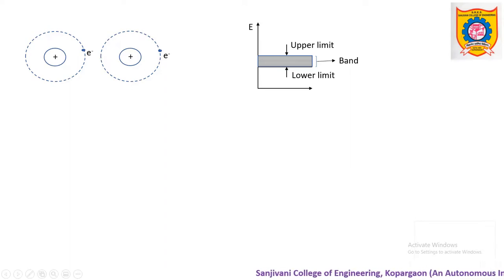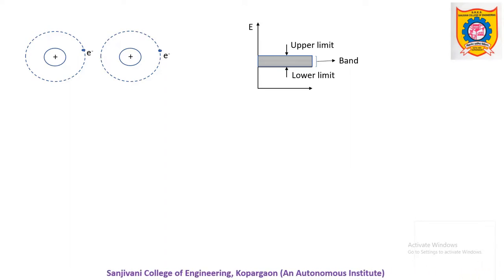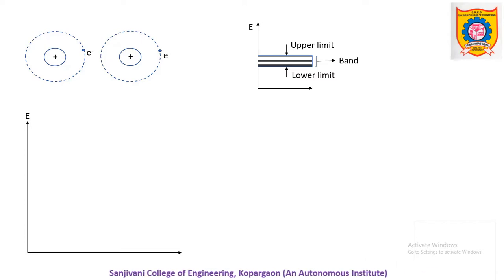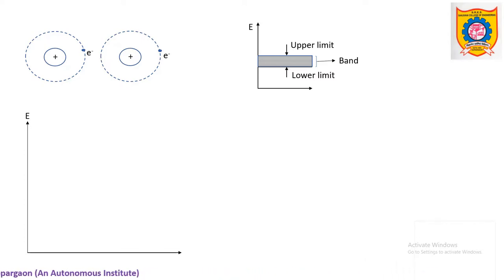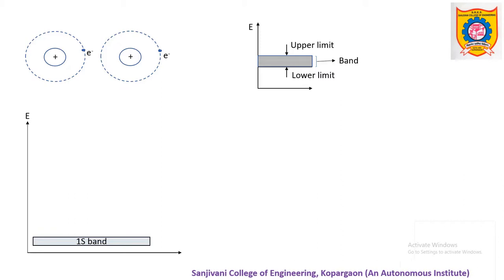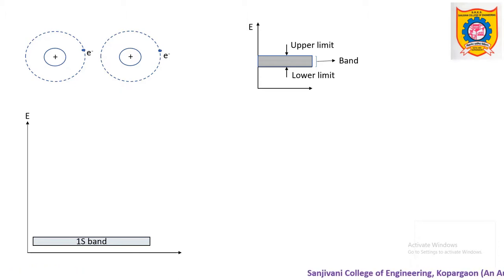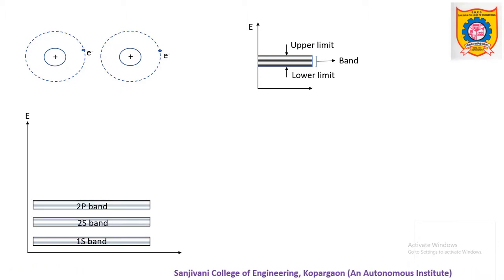Now, in this present example, we have assumed a single orbit, so a single band is formed. But overall, how many bands are formed depends upon how many shells or orbits are present, and of course it depends upon the electronic configuration of that material. Now, just as an example, if we consider a certain material, how can we represent its energy bands? The innermost band, formed due to K shell electrons, will be the 1s band. If more electrons are available, this 1s band will be filled, followed by the 2s band, 2p band,